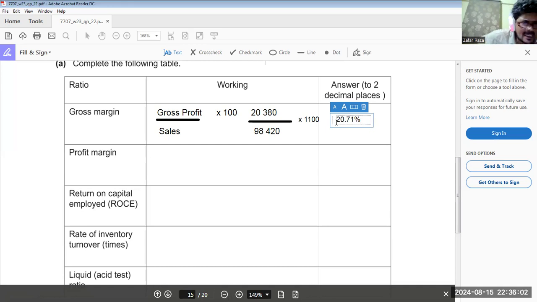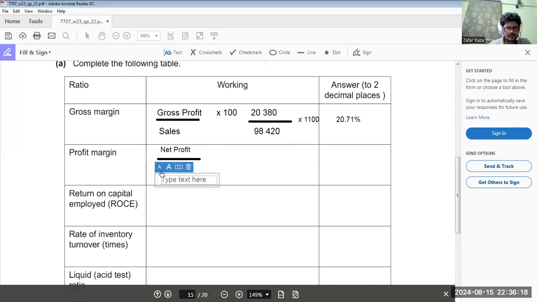Now profit margin means net profit divided by sales, multiplied by 100.